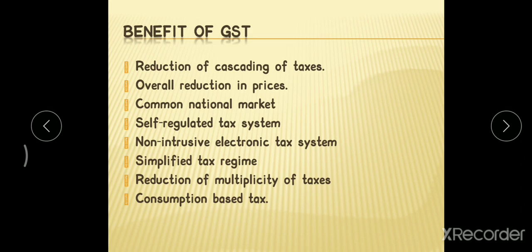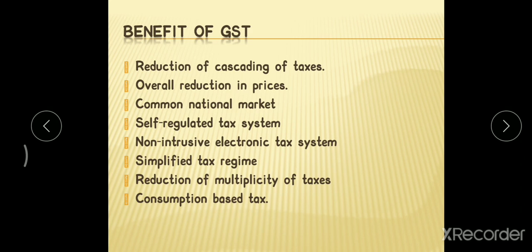Are you getting my point? The common national market means that you have to get the point of bringing uniformity in the taxation rate. Wherever you purchase goods and services, in any state, in any union territory, in the country, in India, you need to pay the same rate. Say, for example, for purchasing any product, you need to pay only 5% of tax. The rate of tax will be applicable uniformly throughout the nation, throughout the country. That is what a common national market.